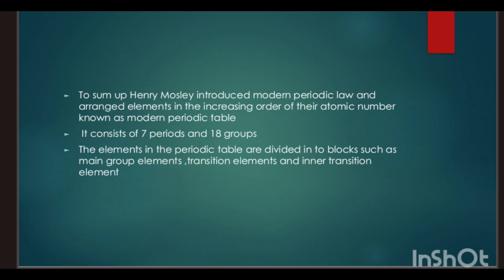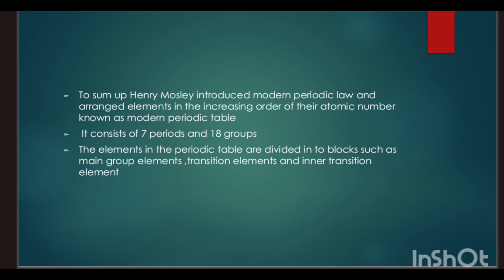So, to sum up, there were many scientists who attempted to classify the elements in a systematic order, and Mendeleev came close to that arrangement, but there were certain limitations for Mendeleev's periodic table. Even though only 63 elements were discovered in his time, he classified elements in the increasing order of their atomic mass, because he believed that the chemical and physical properties of an element depend on the atomic mass, not atomic number. But there were irregularities in the arrangement, so he didn't succeed either.